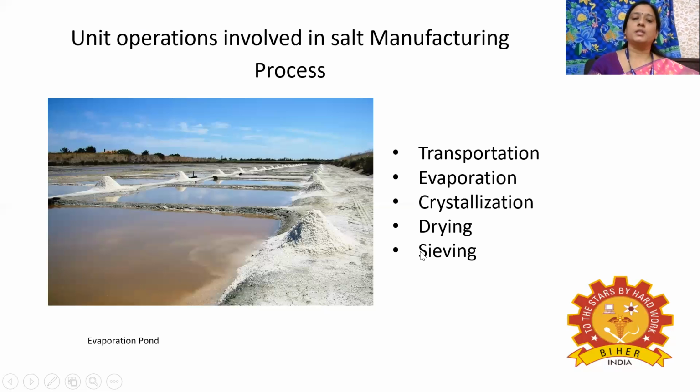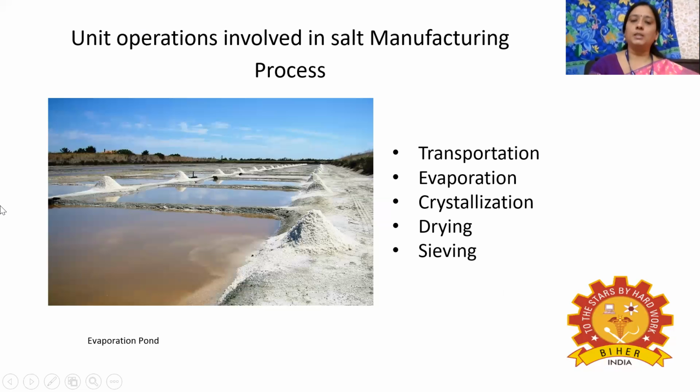Next unit operation is sieving. After drying, we will get free flowing, non-sticky salt crystals. Then after complete drying, it will be taken to the sieving operation. In sieving, the particular size of the crystals will be sieved and taken to the packaging section. Then it will be taken to the dispatch. So these are the various unit operations involved in the salt manufacturing process. Here there are no chemical reactions involved. That's why it is called unit operations.